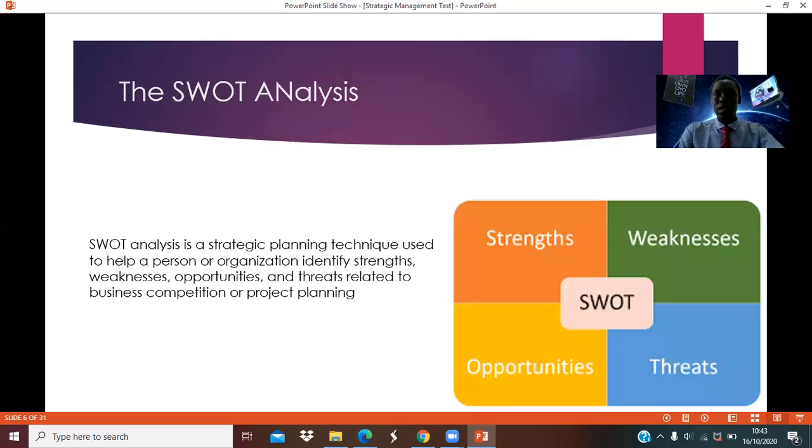So let's look at the SWOT analysis. The SWOT analysis is an acronym that stands for strengths, weaknesses, opportunities, and threats. By definition, we say SWOT analysis is a strategic planning technique used to help a person or organization identify strengths, weaknesses, opportunities, and threats related to business competition or project planning. We are going to be talking about these four aspects of the SWOT analysis. Let's begin now with strengths.